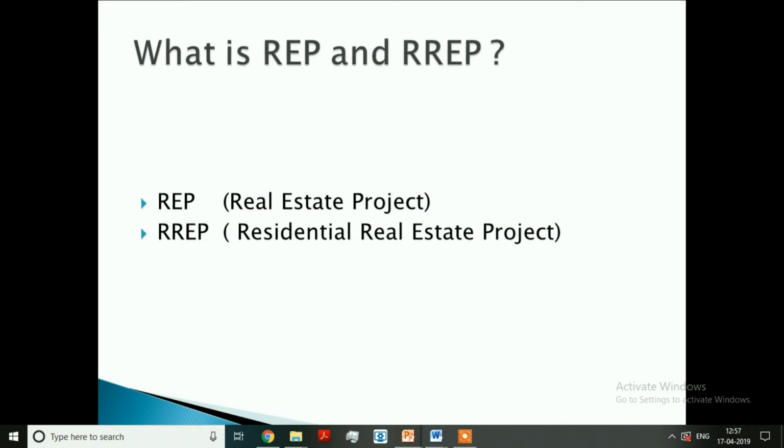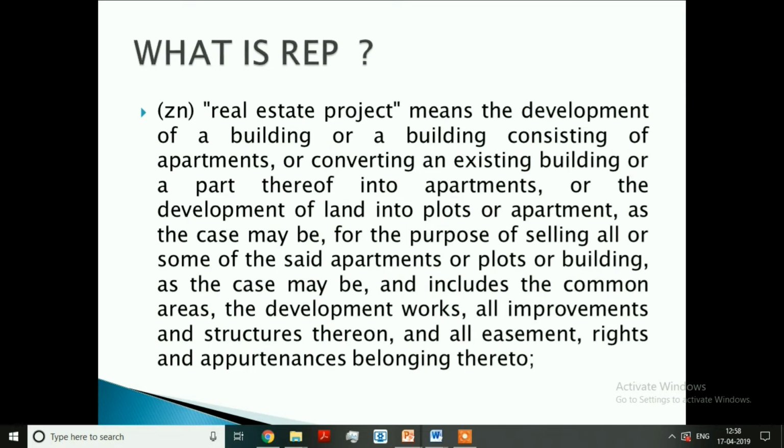Now, let us try to understand two more concepts. One is REP and RREP. What is an REP? REP shall have the meaning as assigned to it in clause ZN of section 2 of the RERA Act, that is Real Estate Regulation and Development Act 2016.